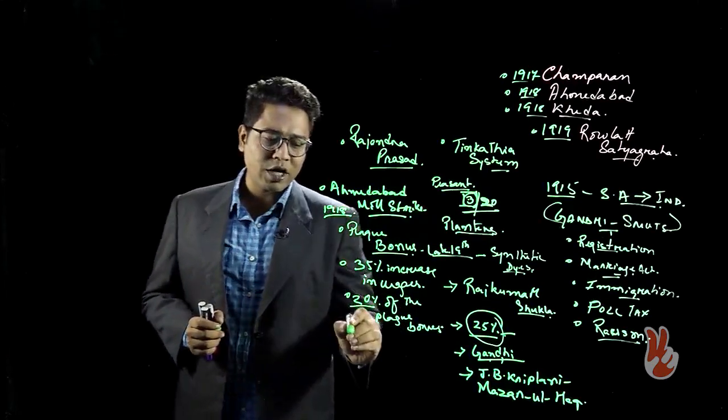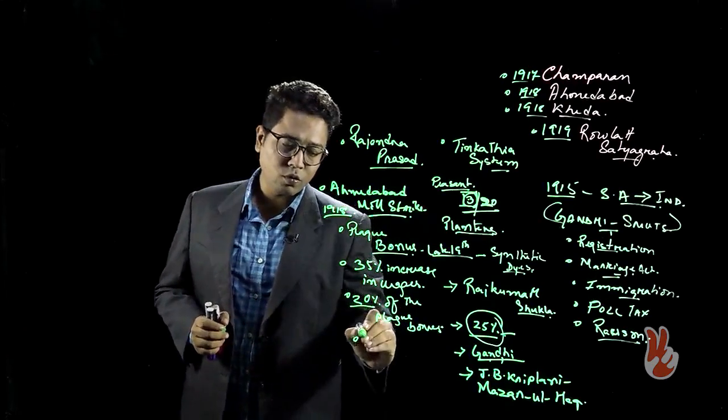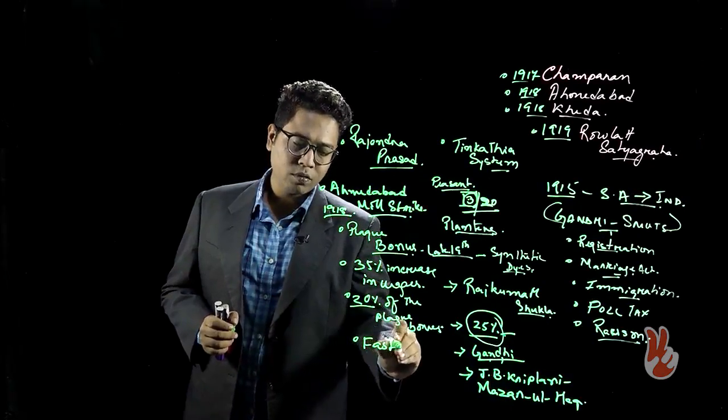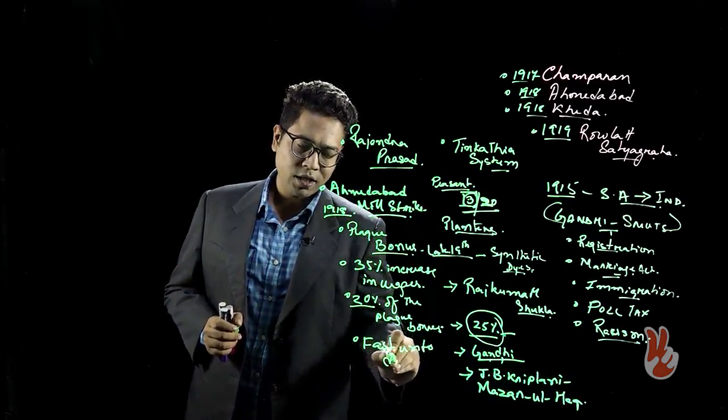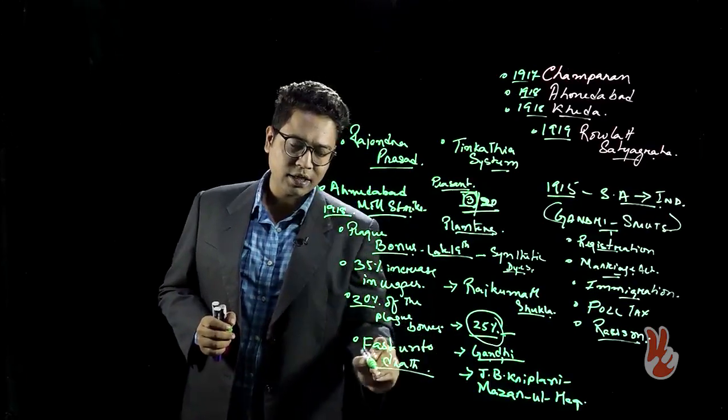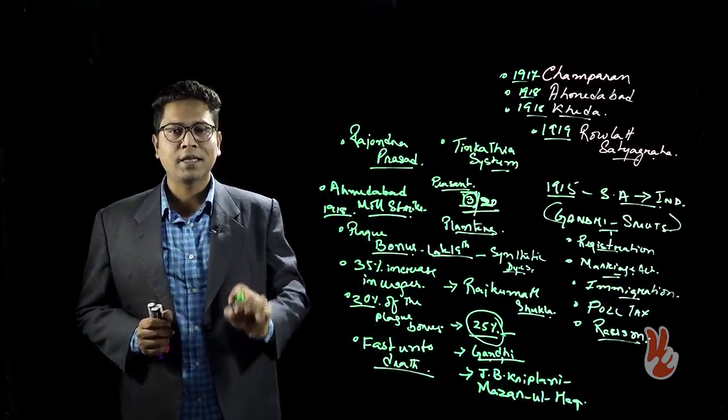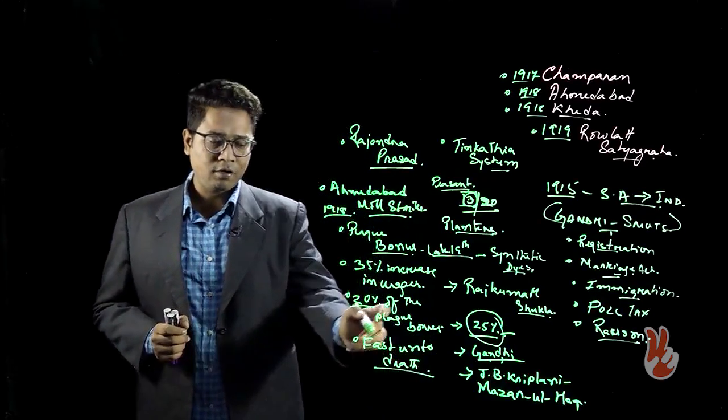Therefore Gandhi asked them to go on strike, and Gandhi himself went on a fast unto death. This is the first instance in India in which Gandhi tried the political tactic of fasting.